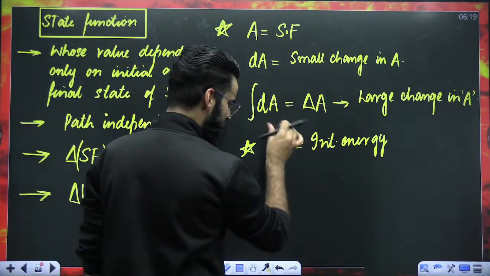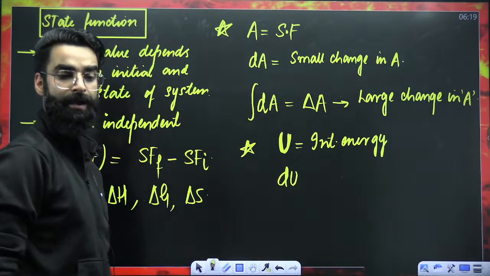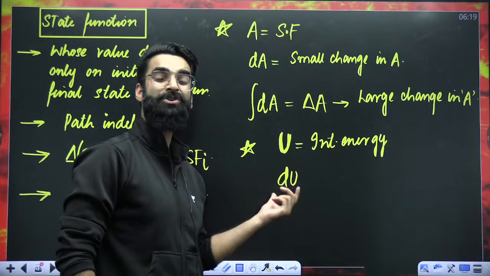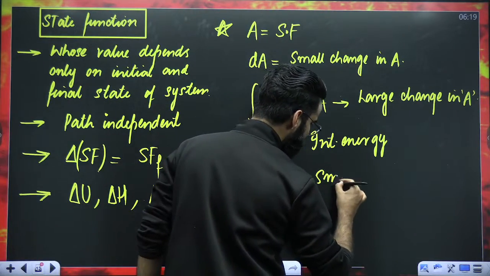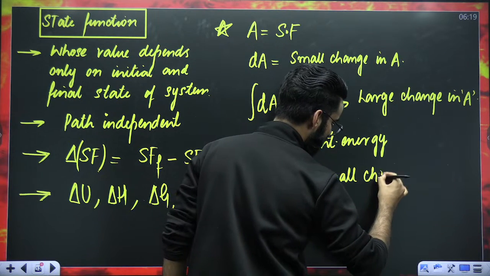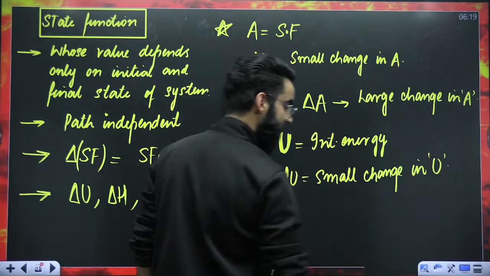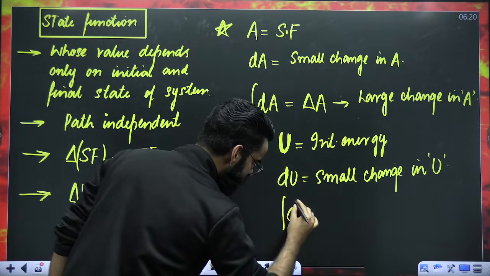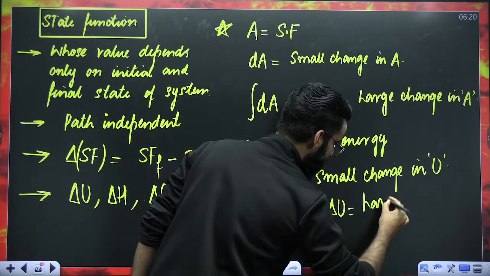Dear students, if you put d in front of this internal energy, it becomes dU. How should I pronounce this dU? This dU is going to be a small change in internal energy. Now, if I integrate this small change, it gives me the large change in internal energy.